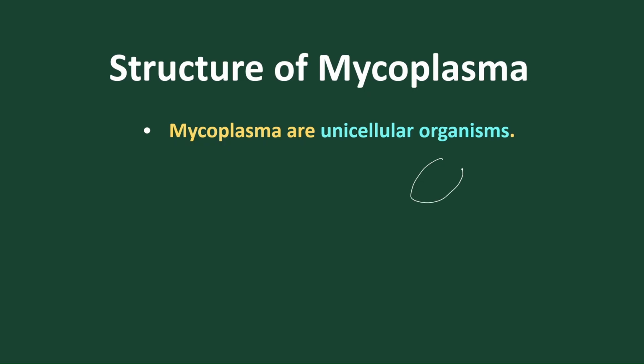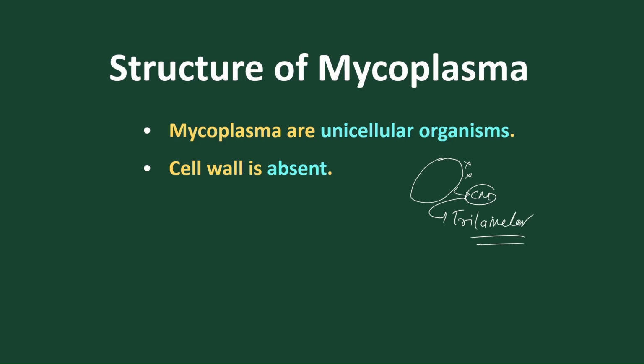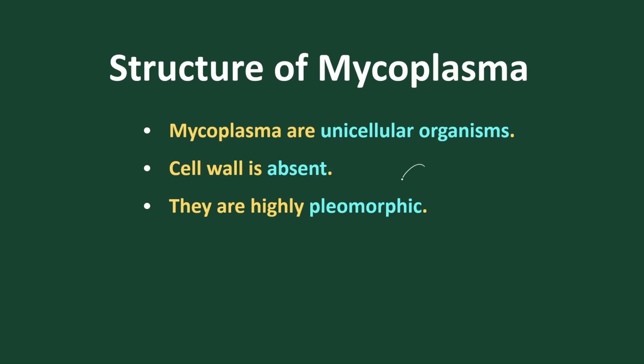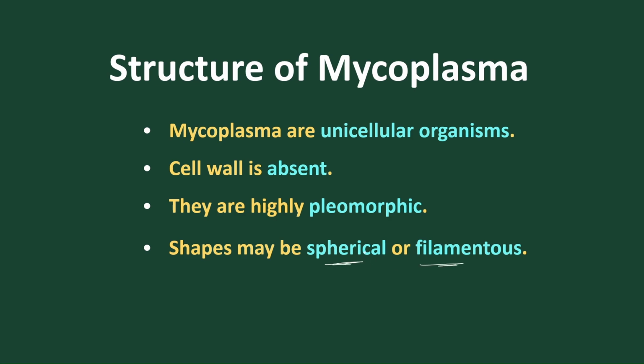Mycoplasma is a unicellular organism, a single cell structure, and the cell wall is absent. They don't have any cell wall, so they present a cell membrane, which is trilamellar. But our cell membrane is bilamellar. Mycoplasma cell membrane is trilamellar, meaning a triple layer is present. They are highly pleomorphic, meaning they can change their shape. Shapes are spherical or filamentous, and they can change shape continuously.